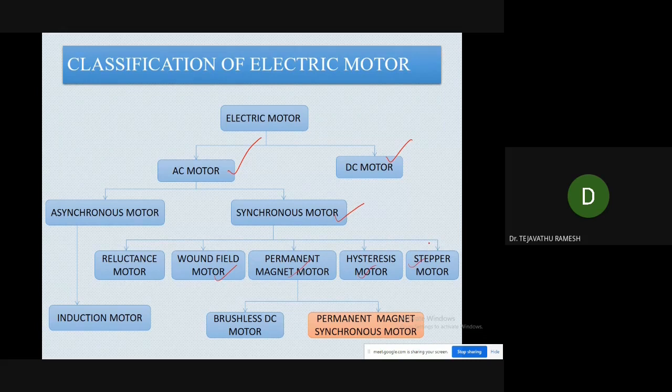Presently we have considered the permanent magnet synchronous motors. The permanent magnet motors are further classified into brushless DC motor and permanent magnet synchronous motor. Basically, in recent years, the usage of permanent magnet synchronous motors has increased tremendously in the field of electric drives and electric transportation, because of their peculiar advantage over the other motors.